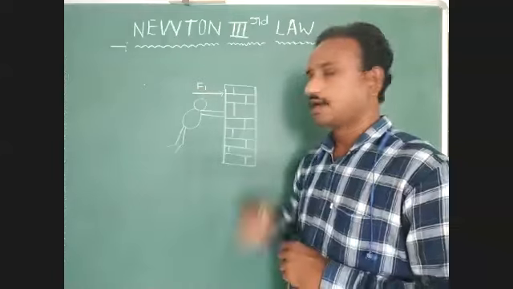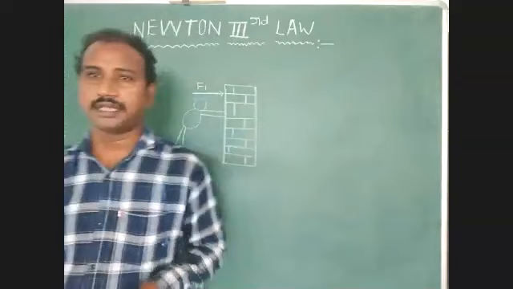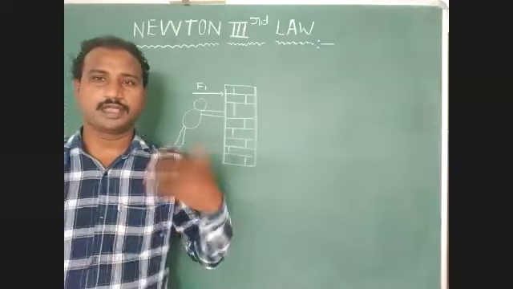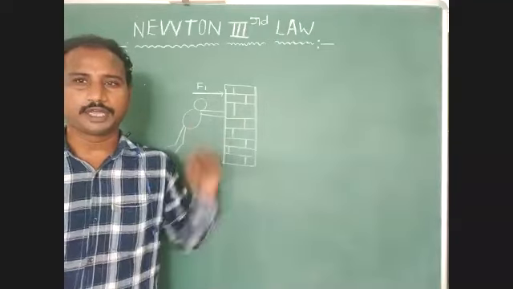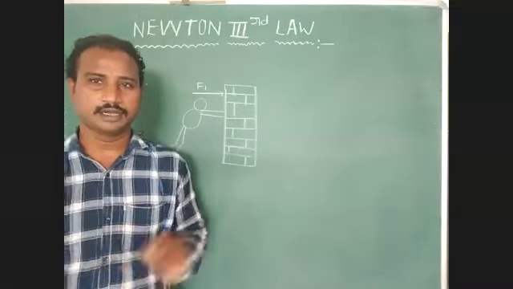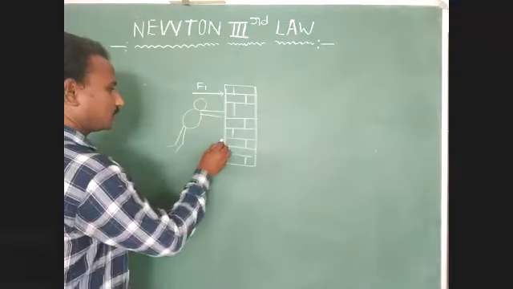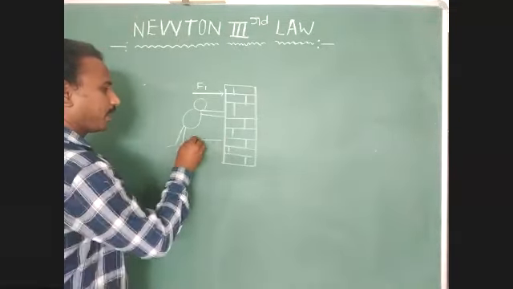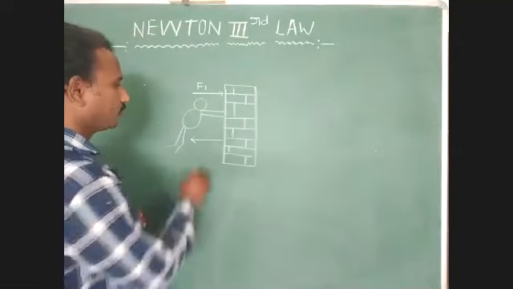Okay, identify this point. Next, that same person experiences the same amount of force in the opposite direction. Just identify that this force is provided by the wall.